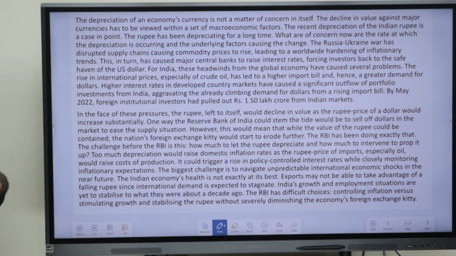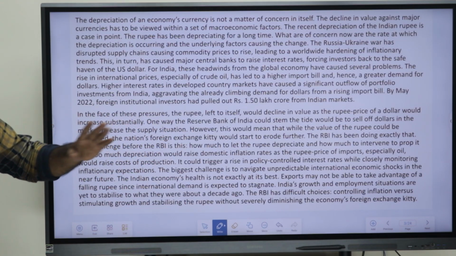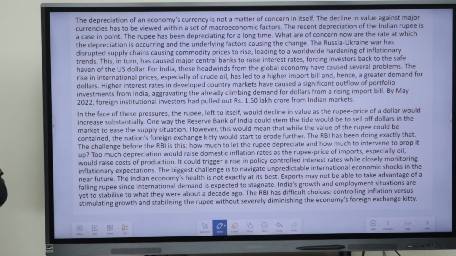The challenge before the RBI is this: how much to let the rupee depreciate and how much to intervene to prop it up. Too much depreciation would raise the domestic inflation rates, and the higher rupee price of imports, especially oil, would raise the cost of production. This would trigger a rise in politically controlled interest rates, which are being closely monitored in the near future.